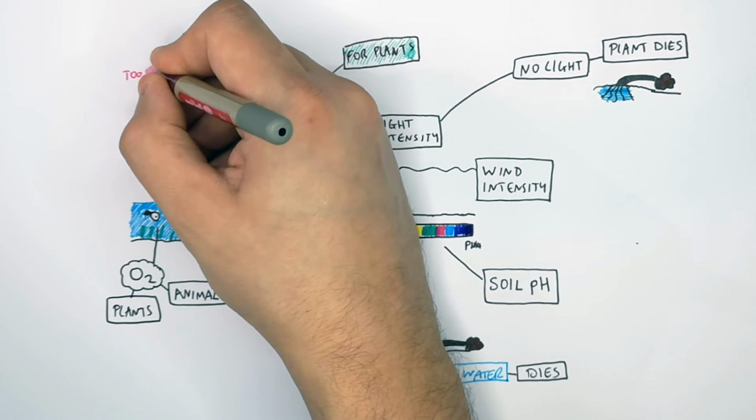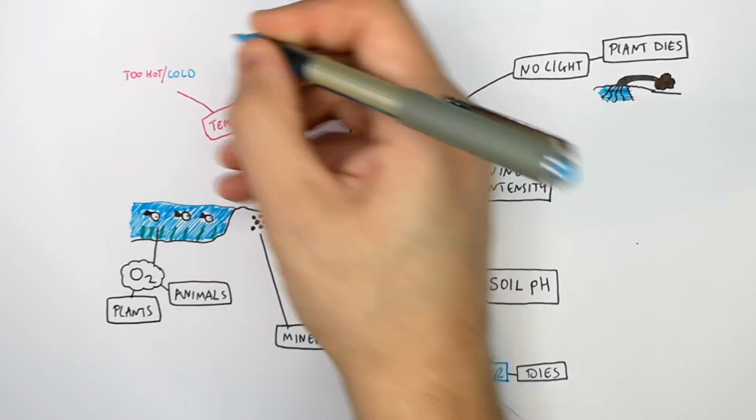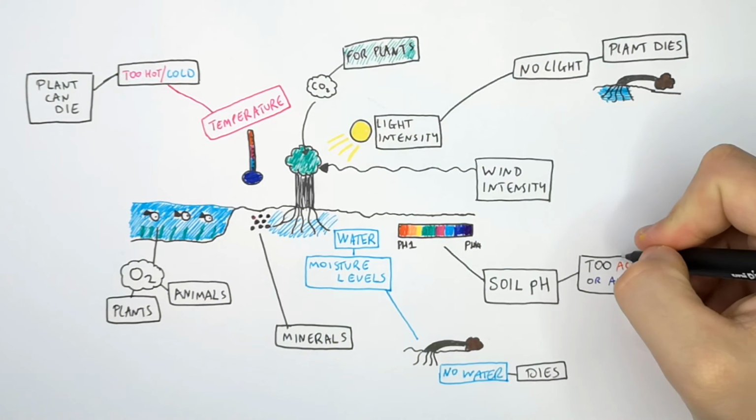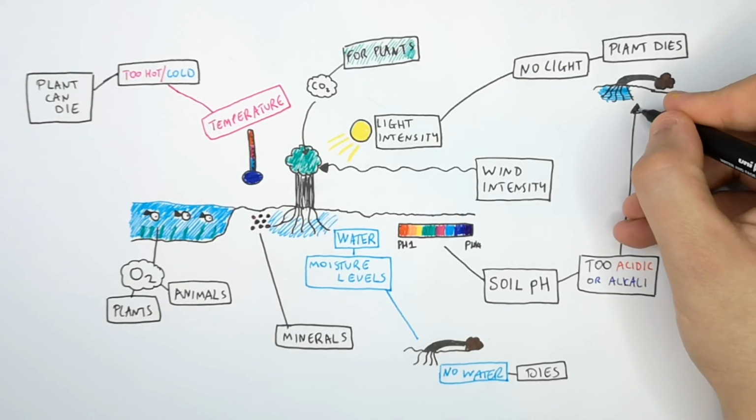If it is too hot or too cold, plants can die because photosynthesis will not happen effectively. And in animals, if it is too hot or too cold and they can't regulate their body temperature, an animal can die as well. If the soil pH is too acidic or alkali, the plant can also die, or it can maybe struggle with its growth.